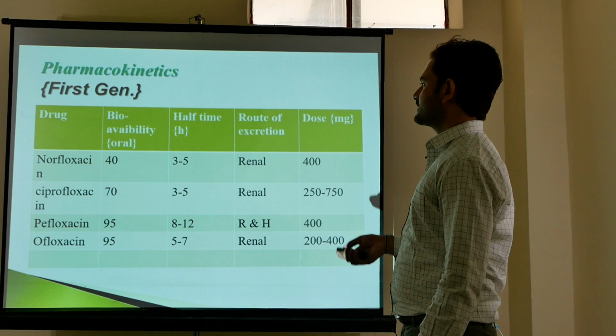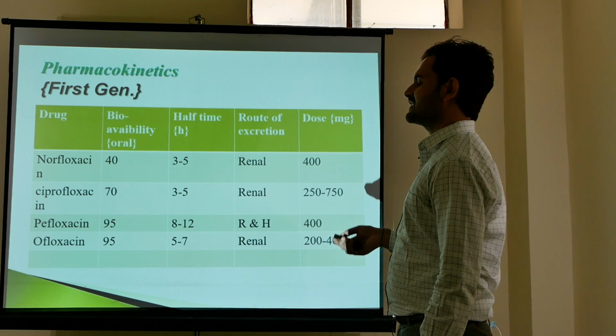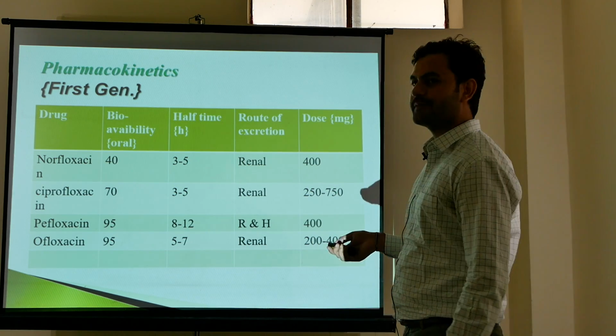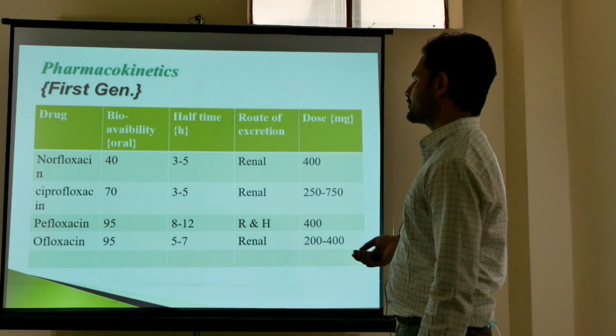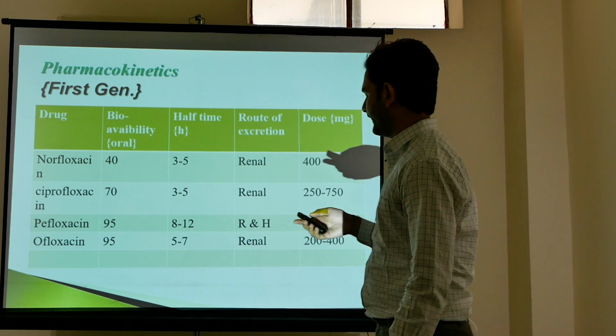Now come to the ofloxacin. Bioavailability of ofloxacin is 95%. Half-life is 5 to 7 hours. Route of excretion of ofloxacin is renal, and the dose is 200 to 400 milligram per day.